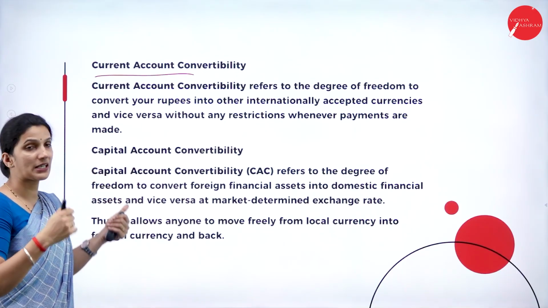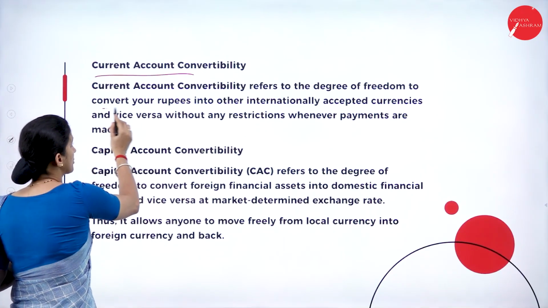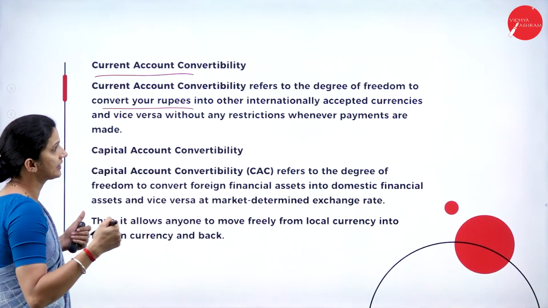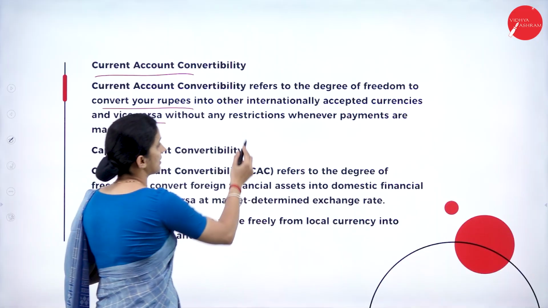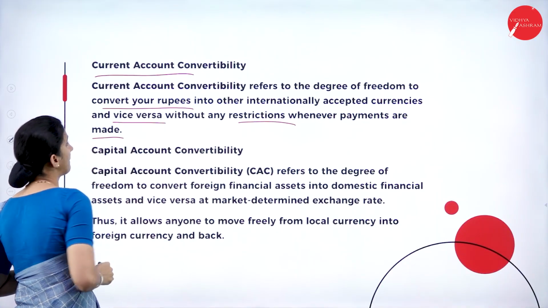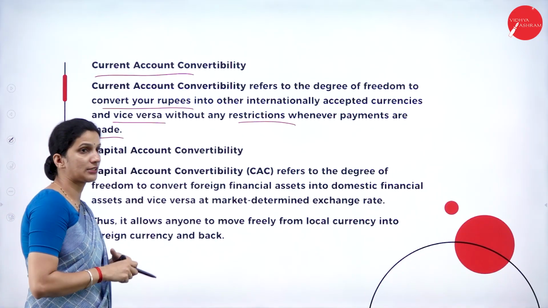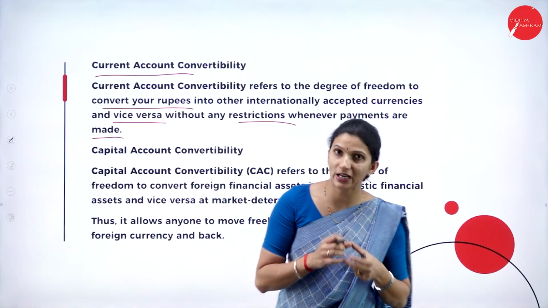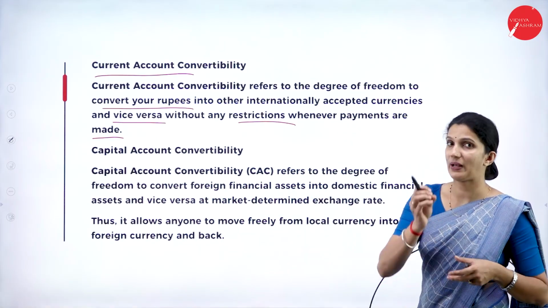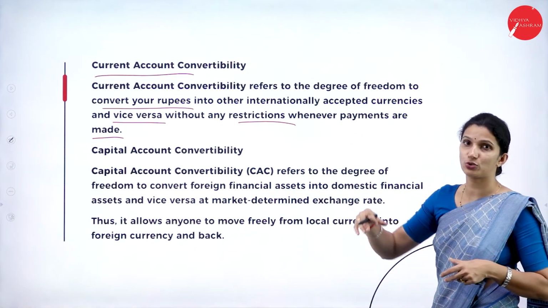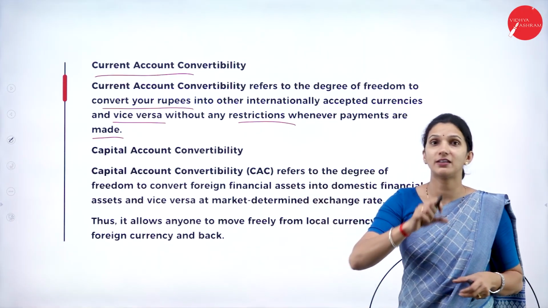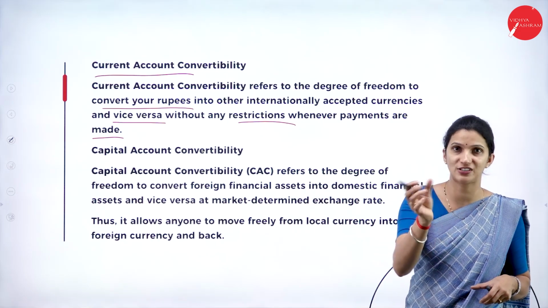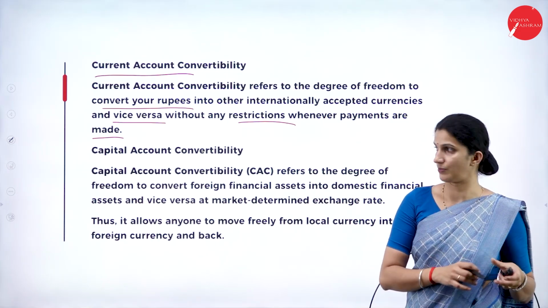It refers to the degree of freedom to convert your rupees into other internationally accepted currencies and vice versa without any restrictions whenever payments are made. So current account convertibility shows the freedom they have when converting an Indian rupee into other countries' currencies without any restrictions whenever transactions happen between two nations.